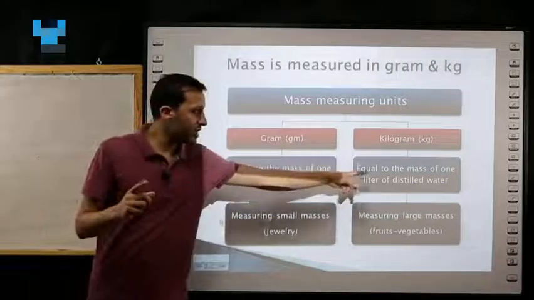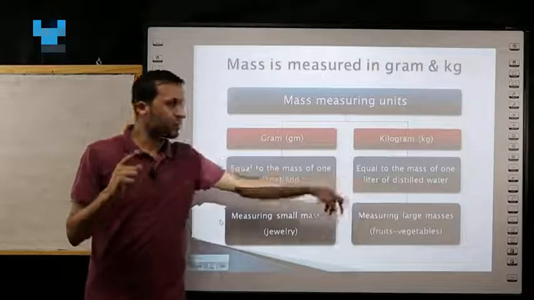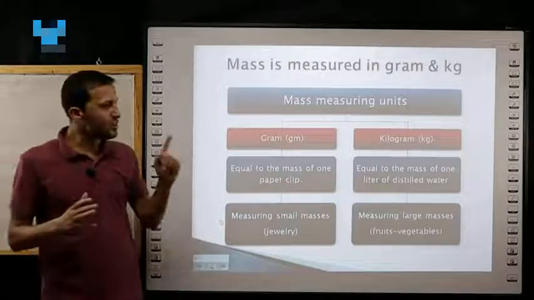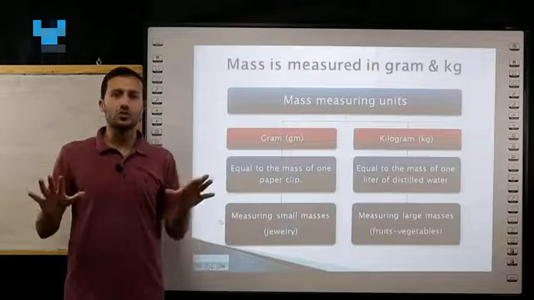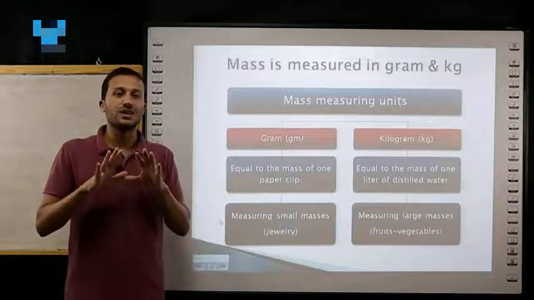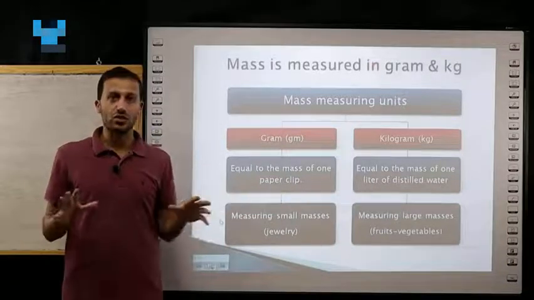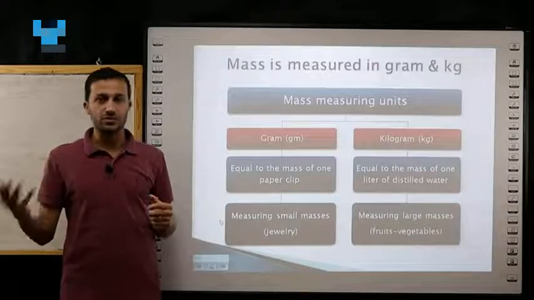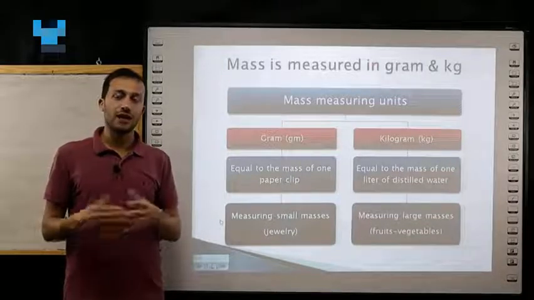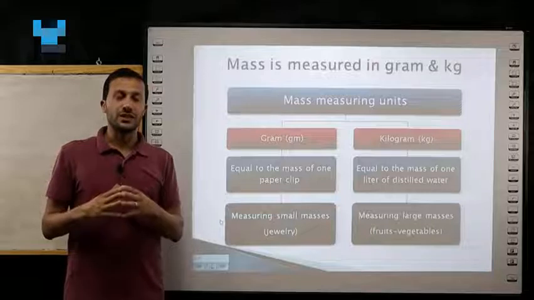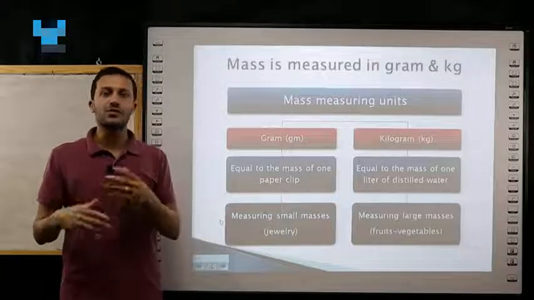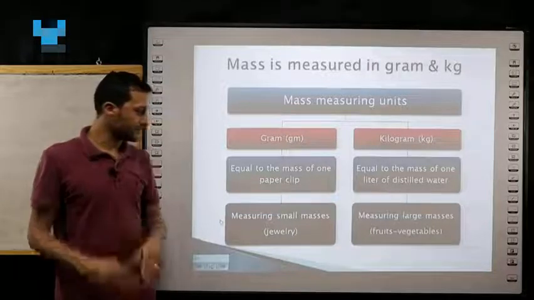And 1 kilogram equals the mass of 1 liter of distilled water. What is the meaning of distilled water? Pure water. Water that doesn't contain any salts, because the water we drink from the tap contains some salts dissolved in it.